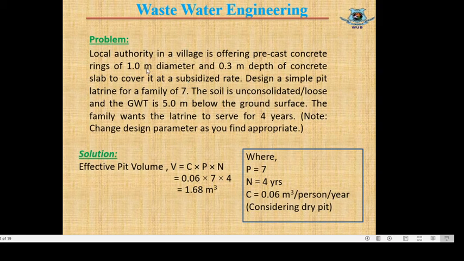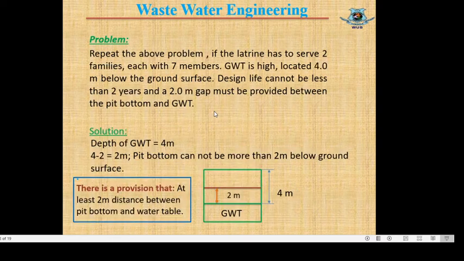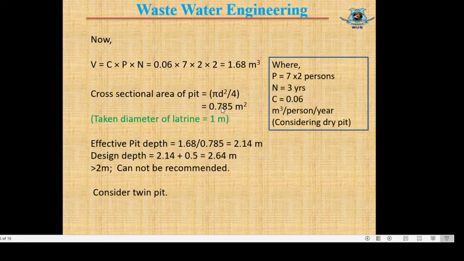From this question we can see the diameter of the pit equals 1 meter. So the cross-sectional area of the pit comes to 0.785 square meters if we replace d with 1 meter. Here we have taken the diameter of the latrine as 1 meter. Now effective pit depth equals volume of pit divided by cross-sectional area of the pit. Volume of pit is 1.68, and cross-sectional area of the pit is 0.785 square meters. So effective pit depth comes to 2.14 meters.